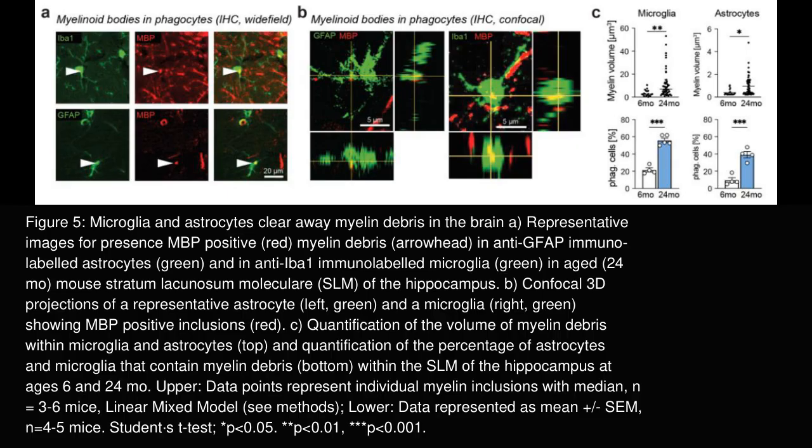Results reveal that both astrocytes and microglia show increased myelin debris uptake with aging, with microglia containing a somewhat larger volume. There is also a greater percentage of microglia and astrocytes containing debris in aged mice compared to young. These data suggest that both microglia and astrocytes contribute to clearing myelin debris in the aging brain, consistent with observations in optic nerve tissues. The authors interpret these findings as demonstrating active roles for these glia in maintaining myelin homeostasis during aging, through phagocytic clearance of damaged myelin.